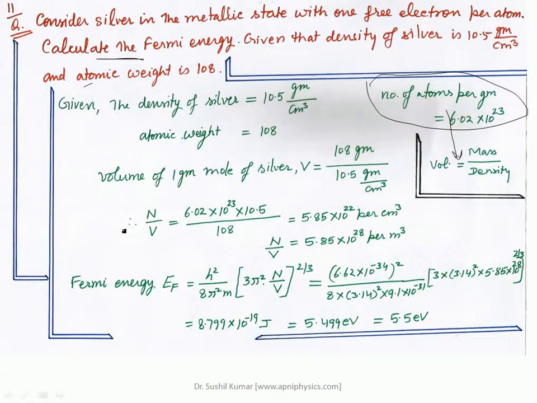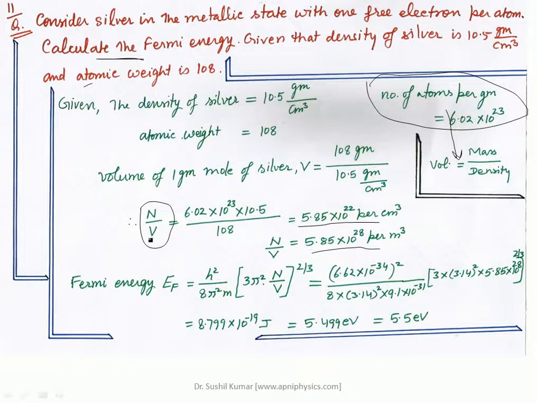So when determining the density of the electrons, you have to use this formula N upon V, that is equal to 6.02 into 10 raised to the power 23 into 10.5 upon 108. By this you can determine the value, approximately 5.85 into 10 raised to the power 28 per cubic meter.